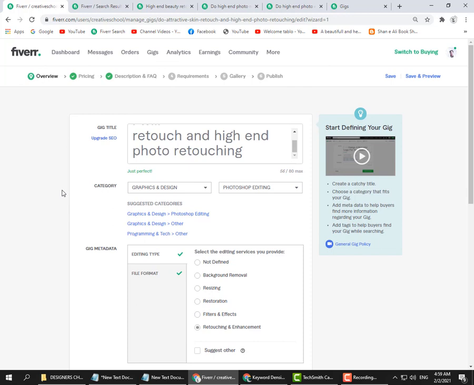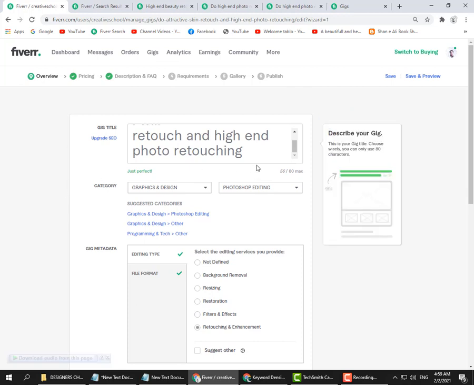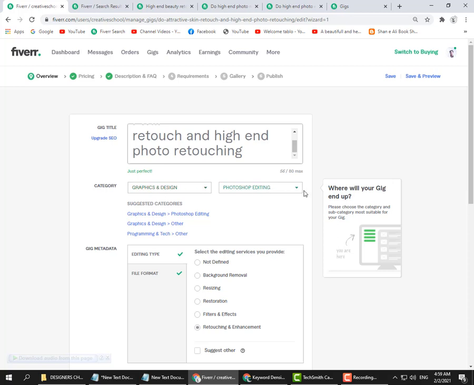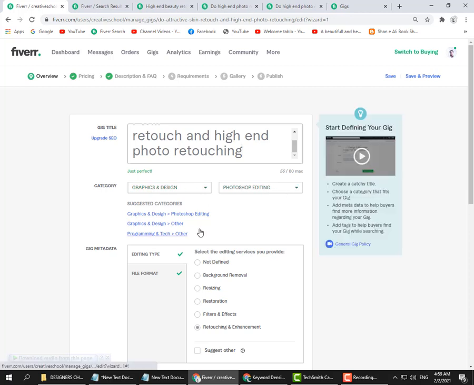So let's start our gig. If you choose any category or any keyword, then Fiverr will show you suggested categories below.